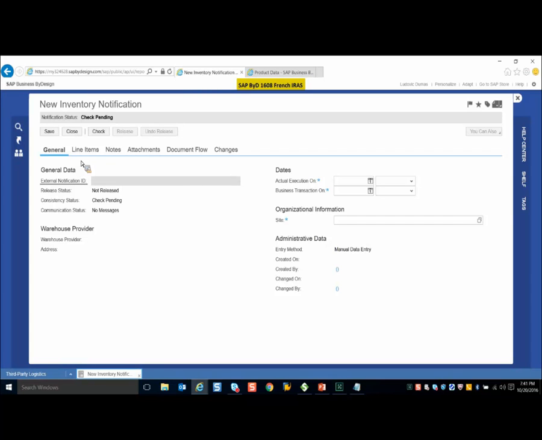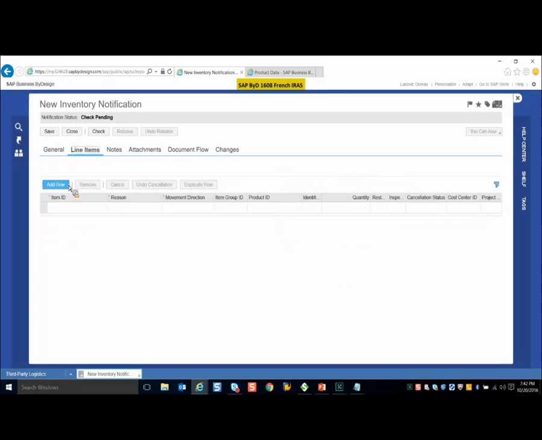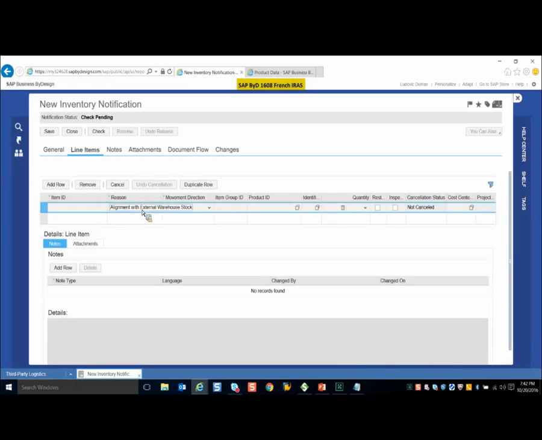Then it can be created in by design, and this is to adjust the stock within the system. There is nothing where the system is getting updated by your 3PL provider, so the reason external notification ID is grayed out. Here you can again add the details manually, and you can add your reason here and movement direction. So here we just adjust the book quantity wherein you have the different inventory differences with the 3PL.